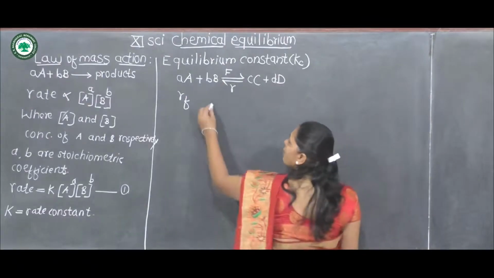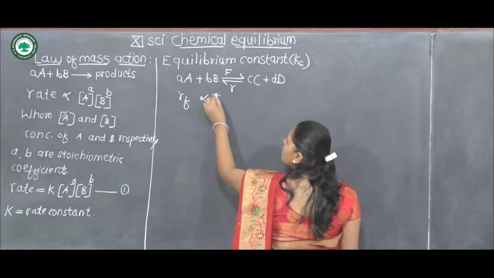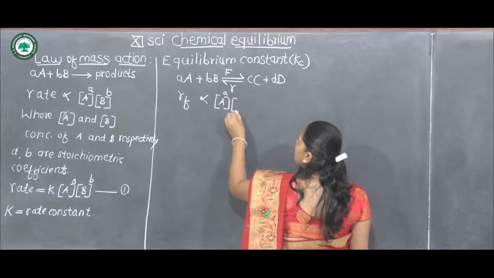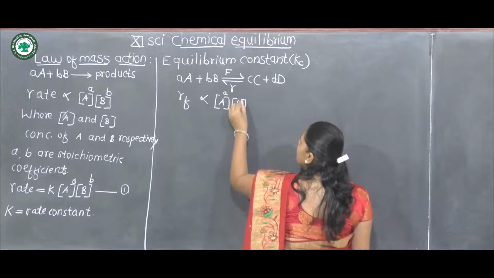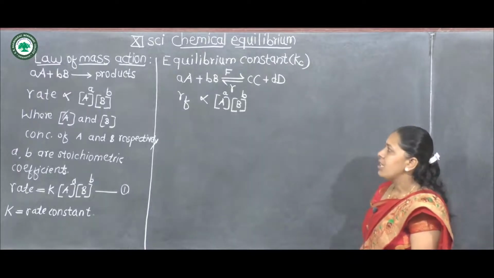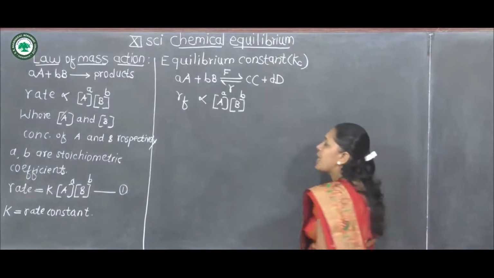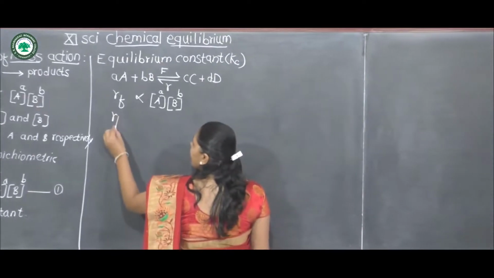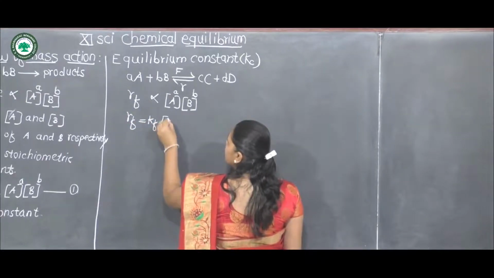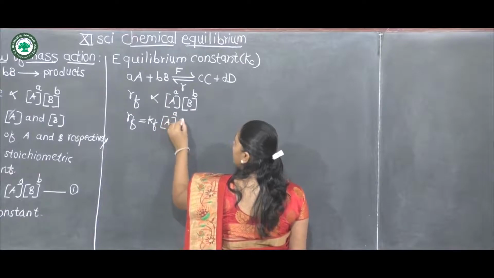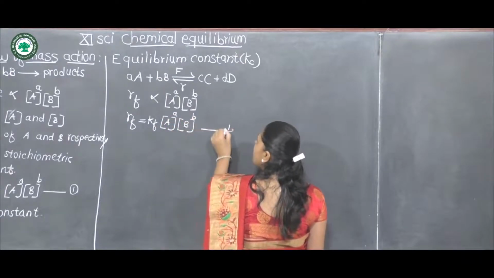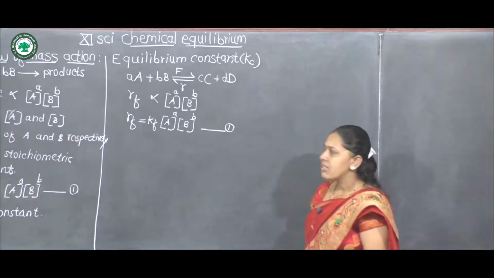Therefore, rate of forward reaction is directly proportional to molar concentration of A raised to power a into molar concentration of B raised to power b. If we remove the proportionality sign, then Rf is equal to Kf into concentration of A raised to a into concentration of B raised to b. Say equation number 1.